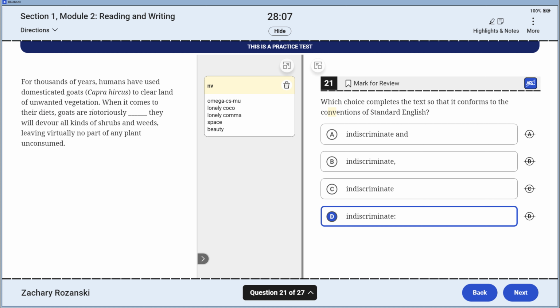When it comes to their diets, goats do be very indiscriminate. Look at these little goats. They jump on whatever they want. They eat whatever they want.